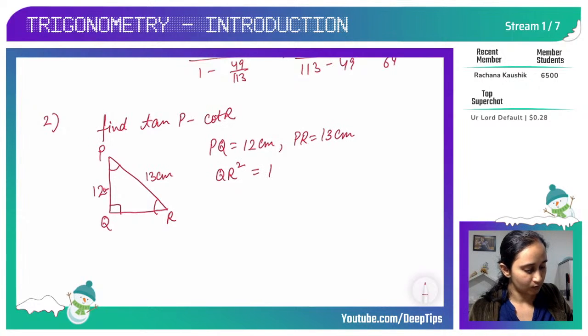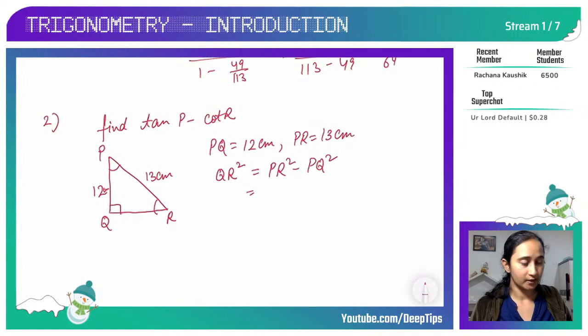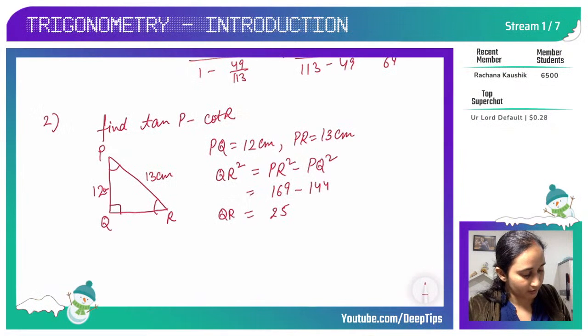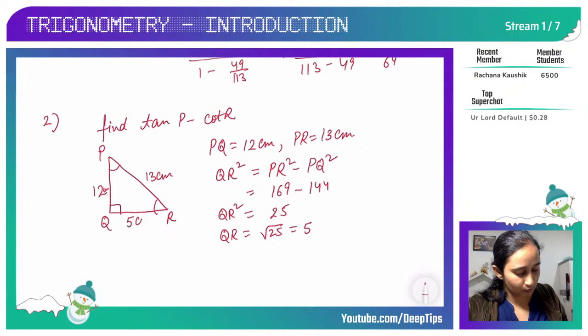So QR square is equals to PR square minus PQ square. So PR square, 13 square is 169, minus PQ square, and PQ square is 144. So 169 minus 144 is how much? You can write in the chat. It is 25, right? So QR square is 25. If we take the square root of 25, we get 5. So length of QR is 5 centimeter.